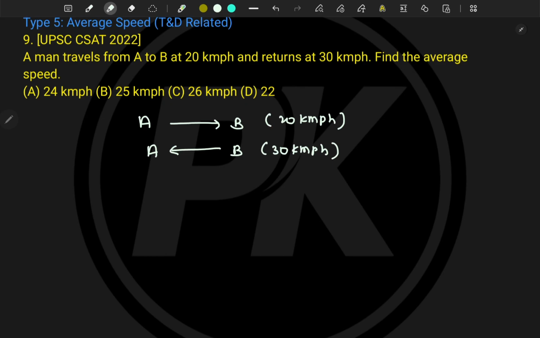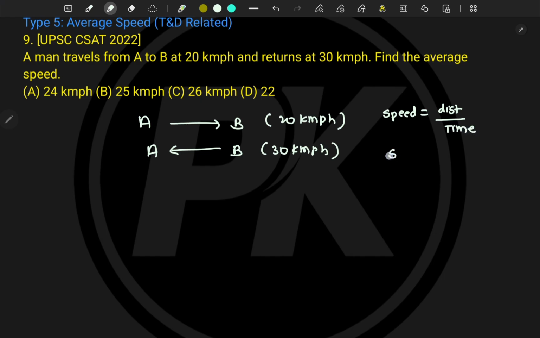Whenever there is a time and distance related question, we have only one formula. I think this is the number of problems where I have repeated this statement every time. If the problem is on time, distance, speed, always write the formula: speed is equal to distance divided by time.